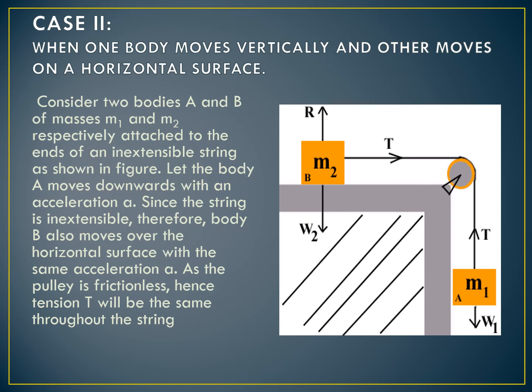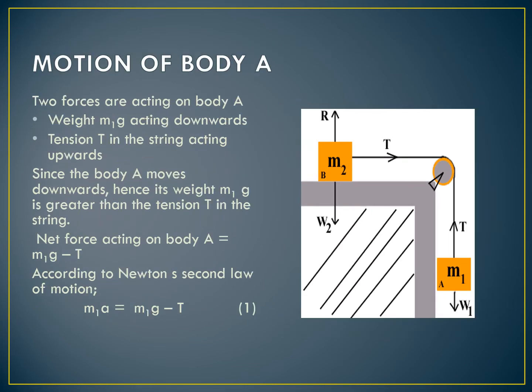As the pulley is frictionless, so tension will be the same throughout the string. Now, in order to derive the formula of acceleration and tension, consider the motion of two bodies separately. So, in case of motion of the body A, two forces are acting on the body A. One is the weight acting downward and the other is the tension in the string acting upward. As the body A moves downward, it means that the downward force is greater than the upward force.